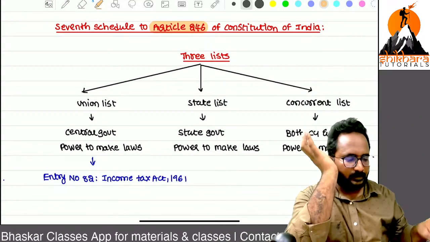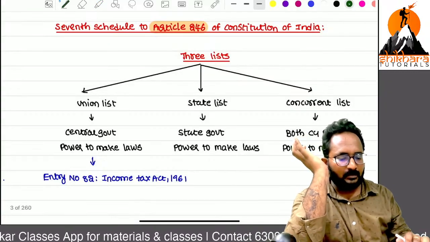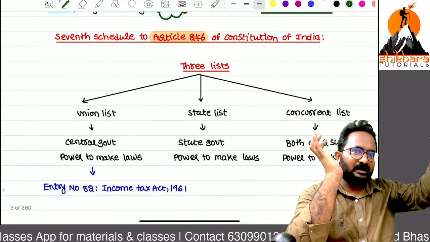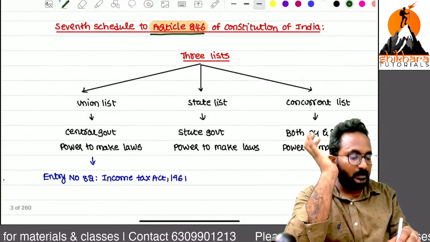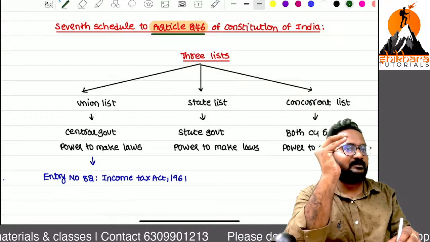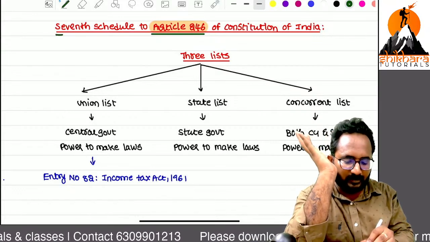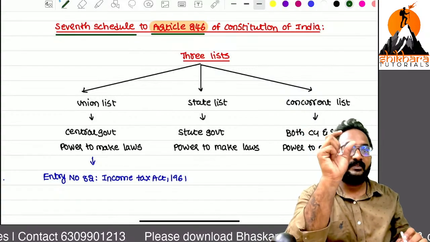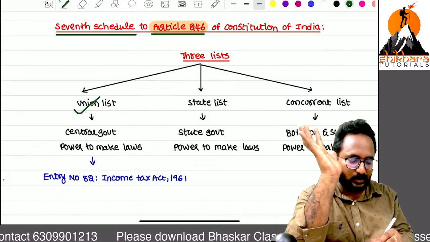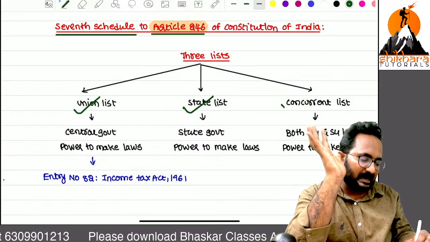You have different article numbers, article number 1, article number 2, like our sections. You can open article number 246. Within article 246, we have different schedules. Please go to the 7th schedule. In that 7th schedule, they have given 3 lists: union list, state list, concurrent list.